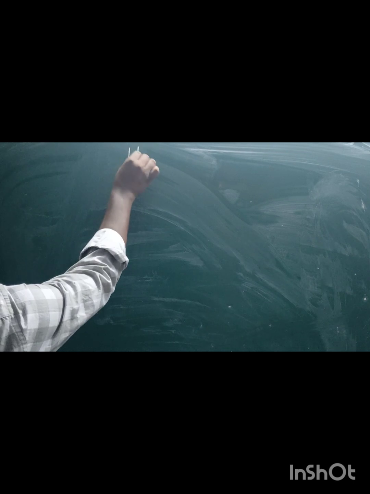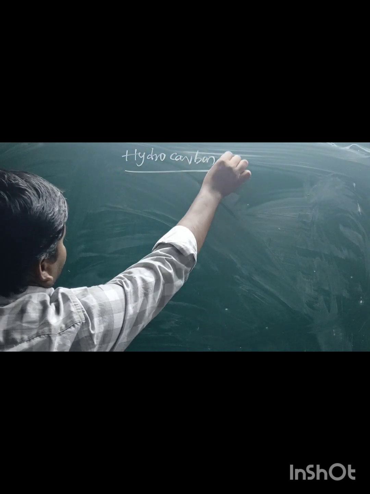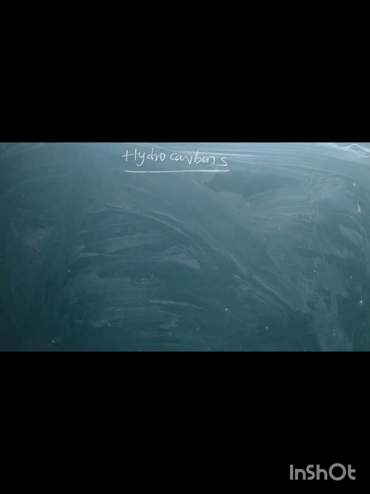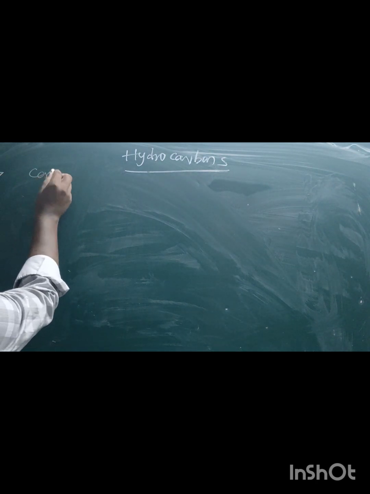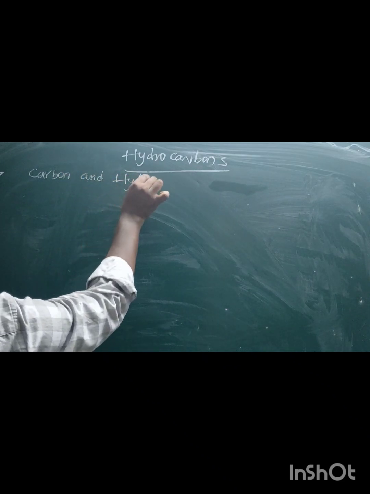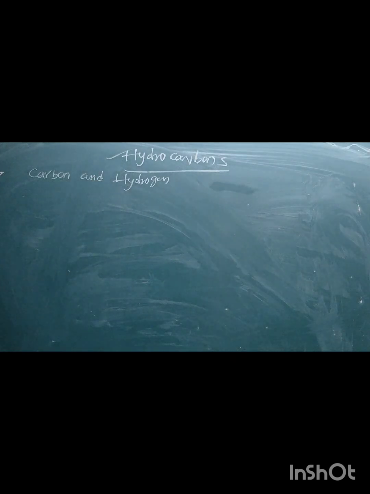Today we are going to discuss hydrocarbons and the introduction part of hydrocarbons. Hydrocarbon means a compound having only carbon and hydrogen. Then the compounds are called hydrocarbons. The term hydrocarbon is self-explanatory, which means simply the compounds of carbon and hydrogen only. That is the definition of hydrocarbon.